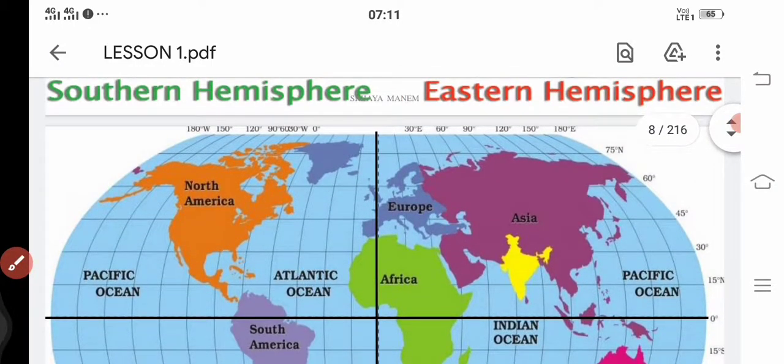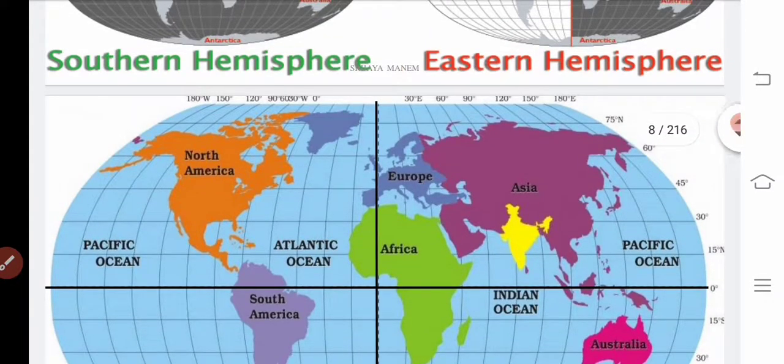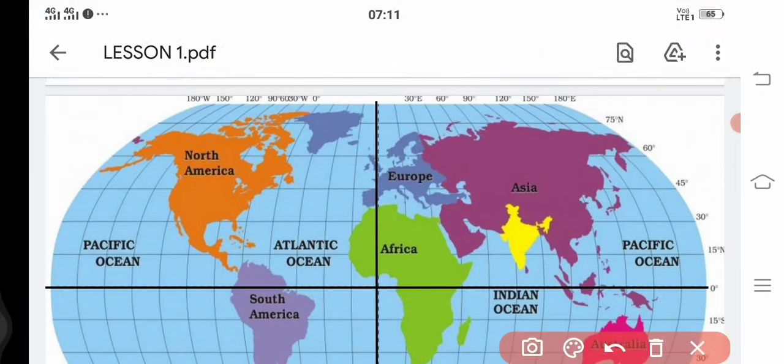Here you see this north end point is called the north pole, isn't it? Like that, in the south we have the south pole. Okay, so based on these divisions by these two lines, the world can be divided as what we find as northeast.